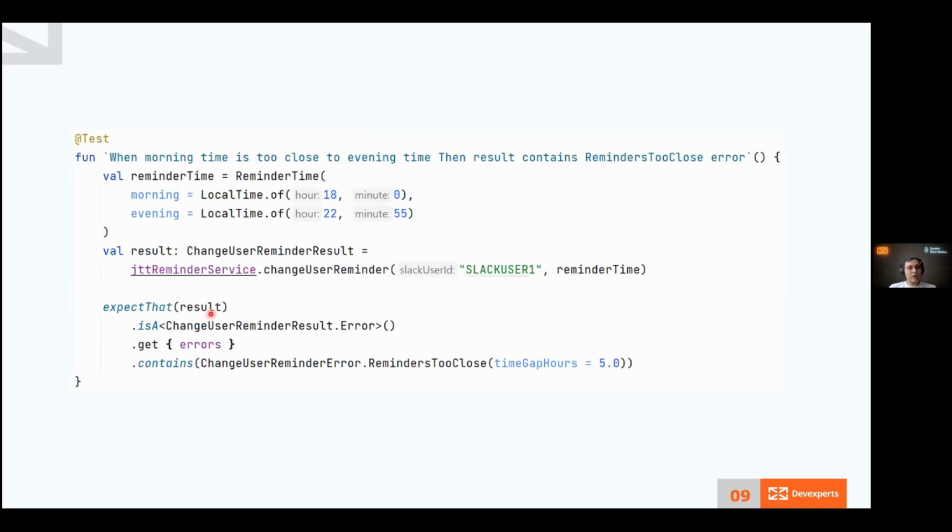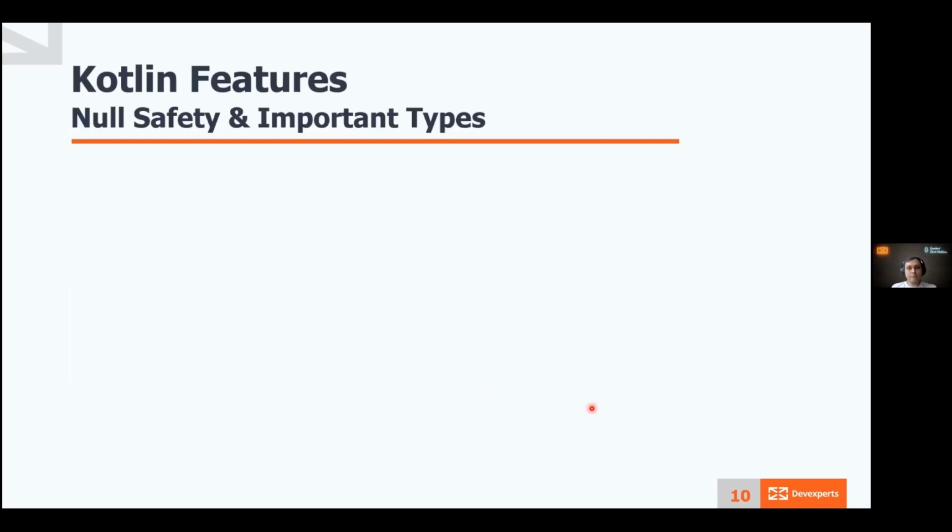Then we try to change the user reminder, and then we have an assertion written with the Strikt library in a fluent way. So we expect that the result is an instance of an error result. We are getting underlying errors, and we're checking that those errors contain a reminders-too-close error with this time gap hours value. You can see that it's easy to write this test and it's pretty readable in my opinion.